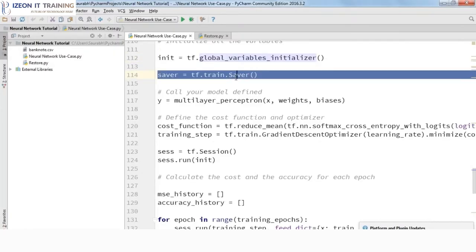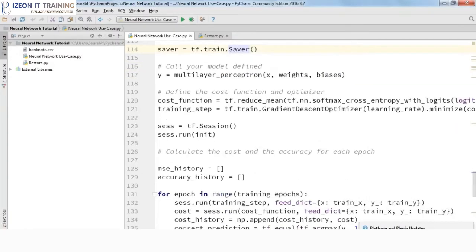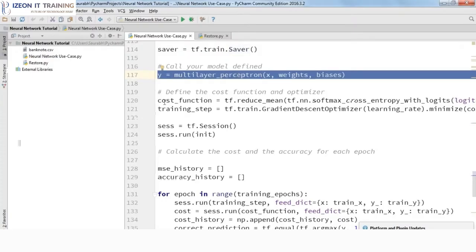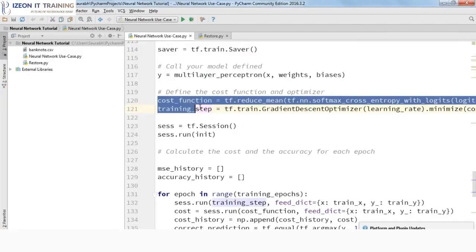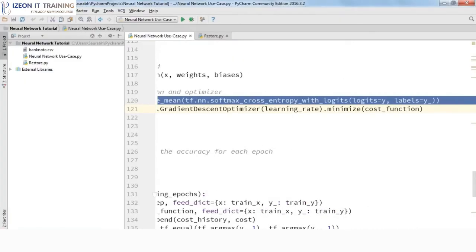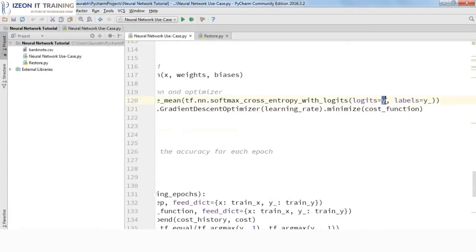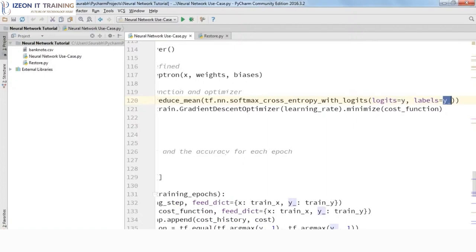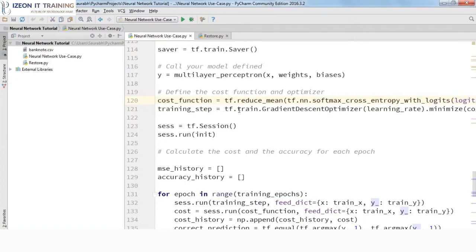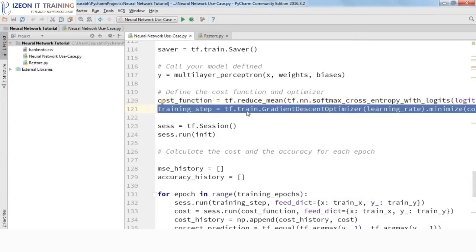After that, we are going to create a saver object. And then finally, I'm going to call my model. And then comes the part where the training happens. Cost function is nothing but an error that will be calculated between the actual output and the model output. All right, so y is our model output and y dash is the actual output, or the output that we already know. And then we are going to use a gradient descent optimizer to reduce the error.